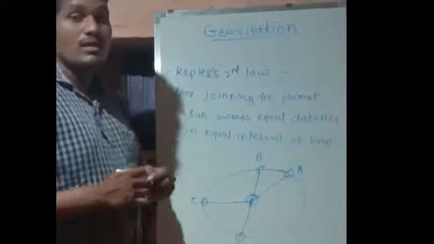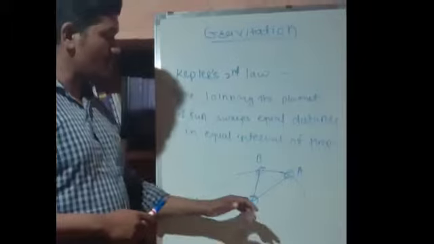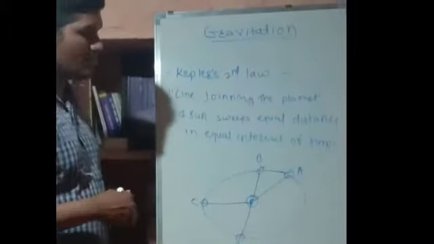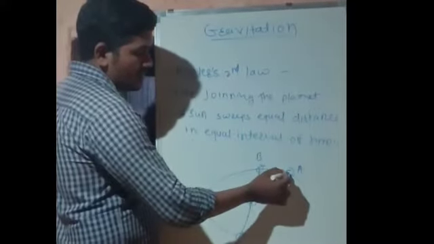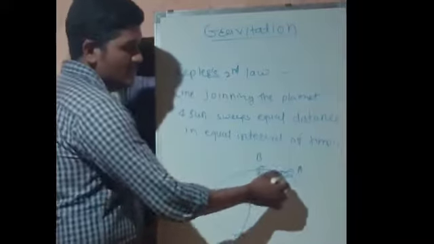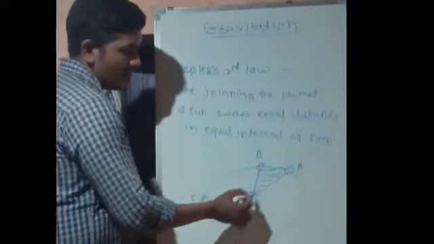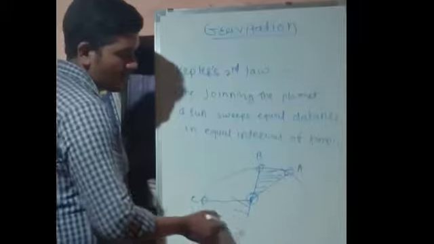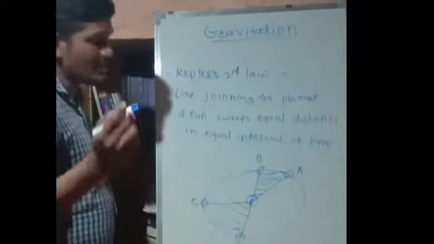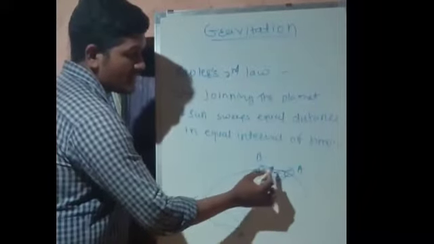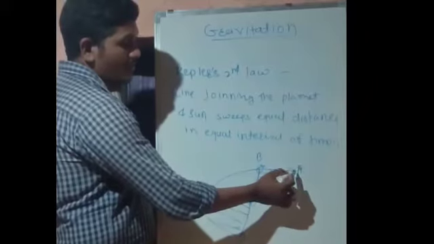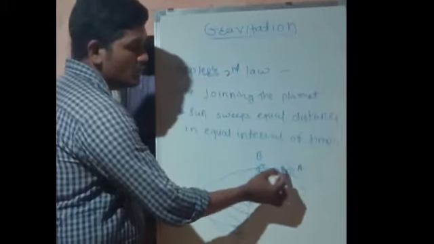Now the law says that the line joining the planet and the sun sweeps equal area. Suppose this is the area, and this is also the area. The line joining the planet and the sun sweeps equal area in equal intervals of time. Students, suppose planet A moves from this point to this point.